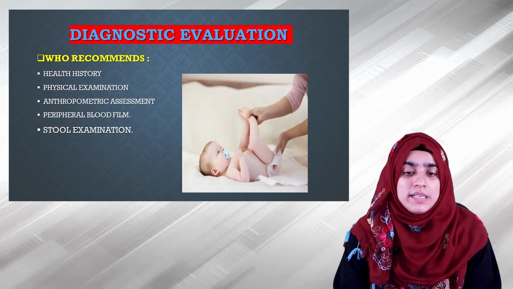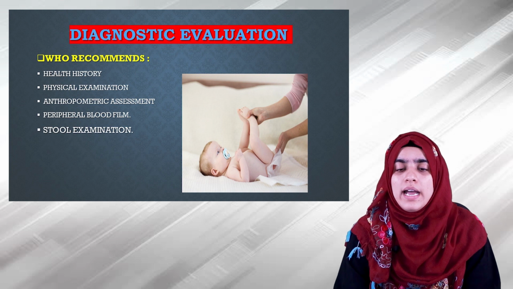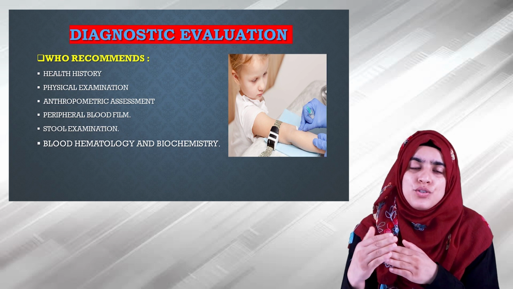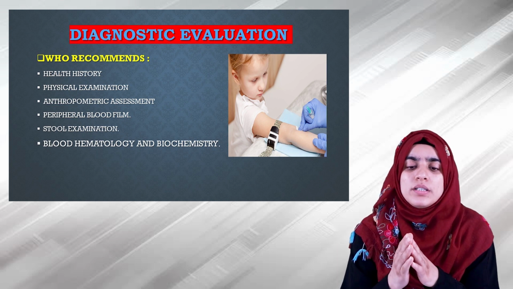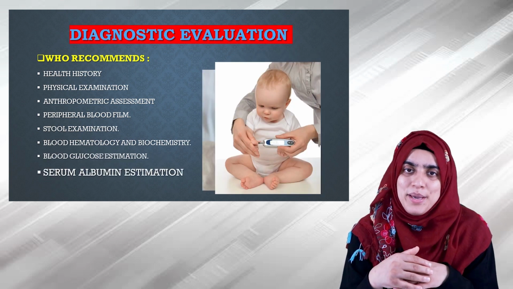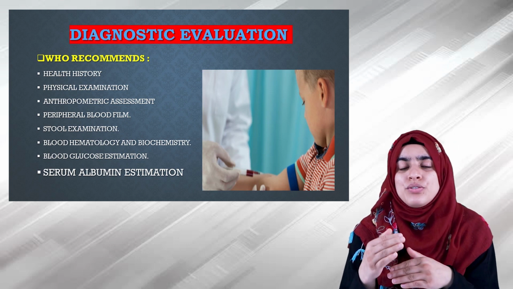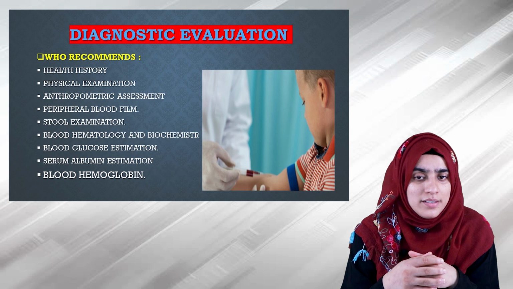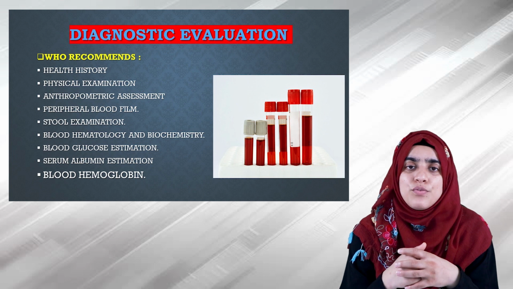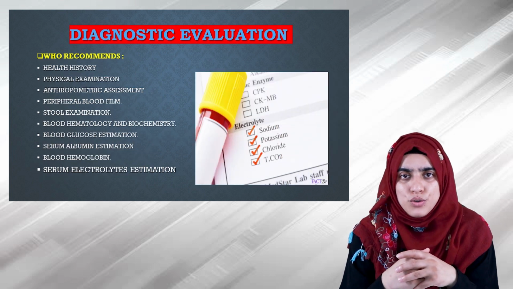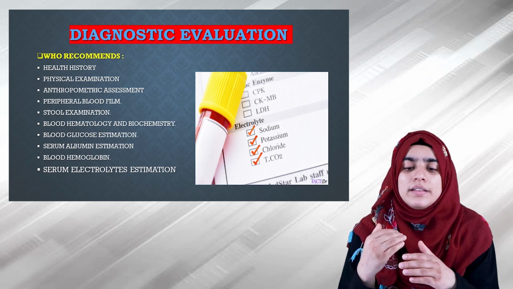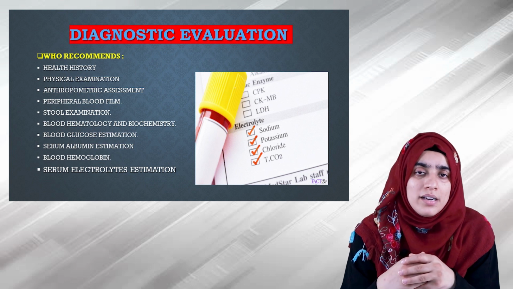Stool examination is to be done to find the presence of ova and parasites. Then comes blood hematology and biochemistry, which may help to reveal some findings. The blood glucose estimation reveals hypoglycemia. The serum albumin estimation reveals hypoalbuminemia. Blood hemoglobin is to be done. That means the hemoglobin in the child will be low. Serum electrolyte estimation also is to be done. It reveals some electrolyte imbalances, for example, hypokalemia, hypomagnesemia, etc.